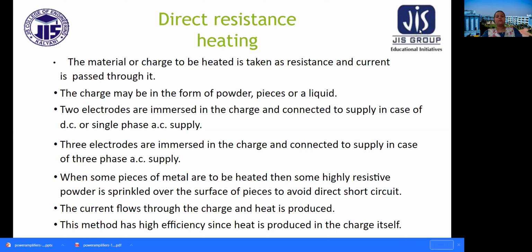Two electrodes are immersed in the charge and connected to supply in case of DC or single phase AC supply. Three electrodes are immersed in the charge and connected to supply in case of three-phase AC supply. When some pieces of metal are to be heated, then some highly resistive powder is sprinkled over the surface of the pieces to avoid direct short circuit. The current flows through the charge and heat is produced. This method has high efficiency since heat is produced in the charge itself.